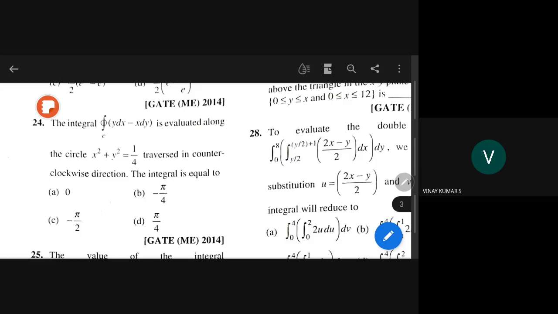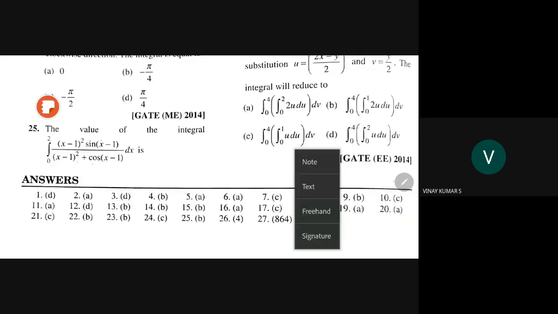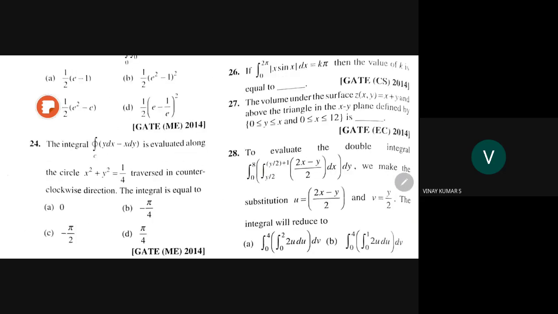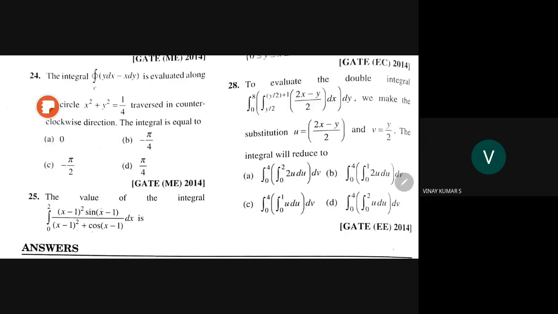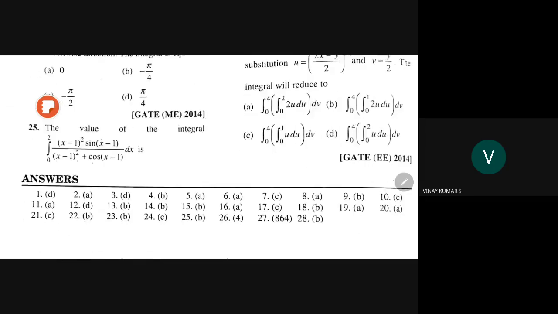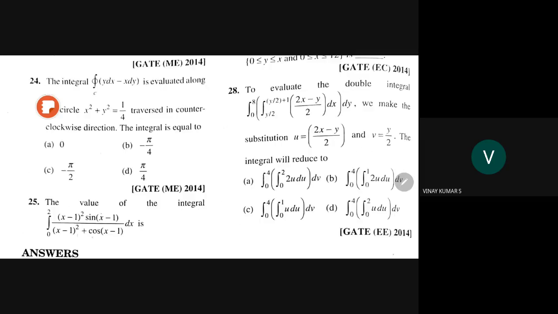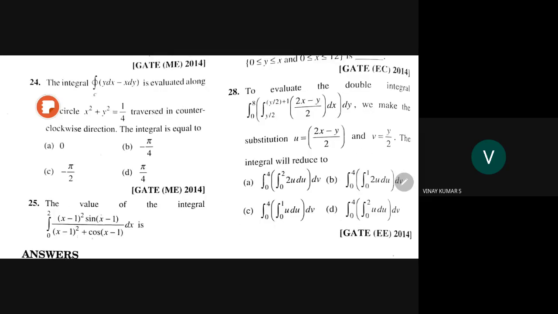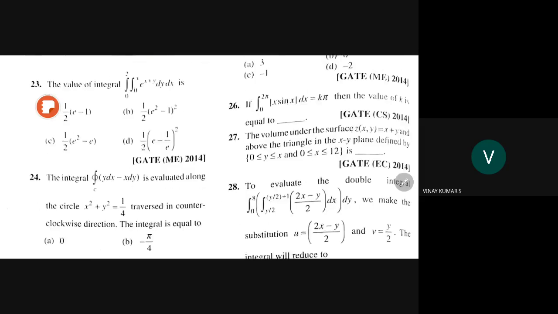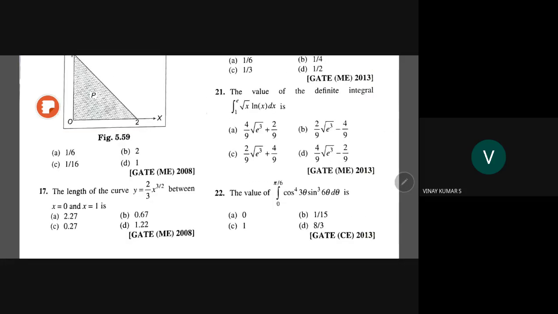So are you able to get the answer? Sir, I got minus pi by 2. Minus pi by 2. Okay, check it. What is this number? 24. 24 minus pi by 2. See, right. So you got it now. Right. Fine. Good. So we will go ahead.